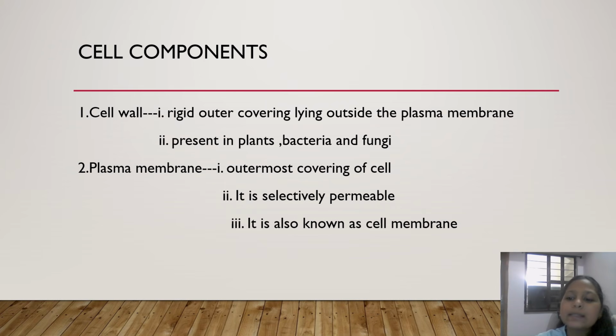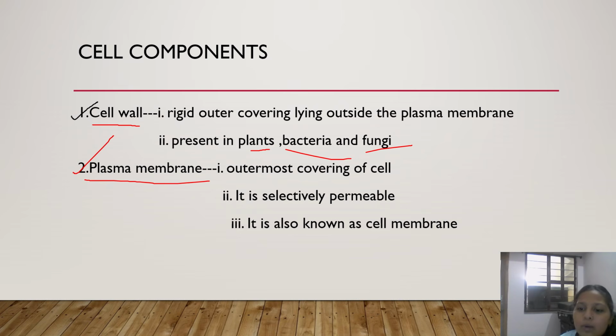So the cell wall is lying outside the plasma membrane and it's not present in every cell. The plasma membrane is present in every cell, in the Monera kingdom, animal kingdom, fungi, algae, or any other kingdom. In every kingdom, this membrane is present. But the cell wall is present only in plants, bacteria, and fungi. Right? So now we can move to another component.